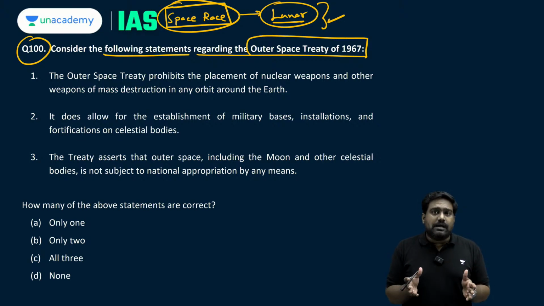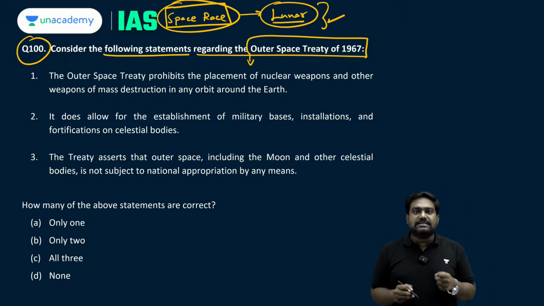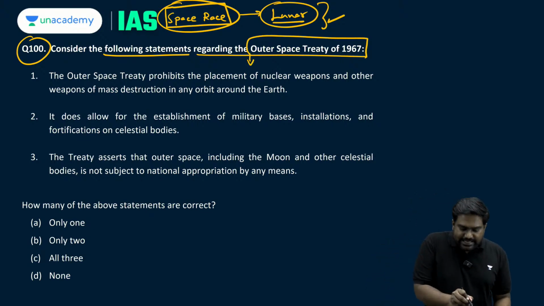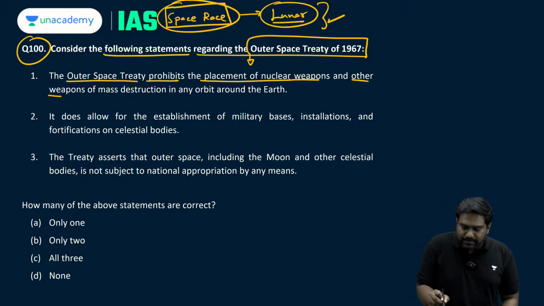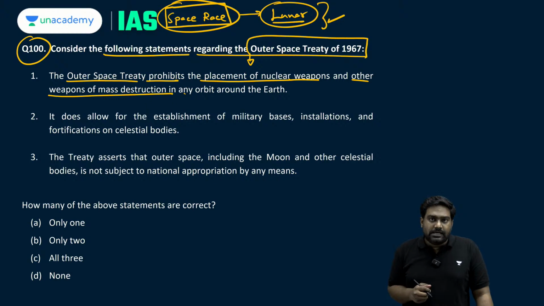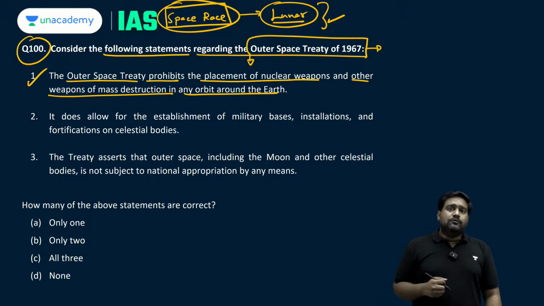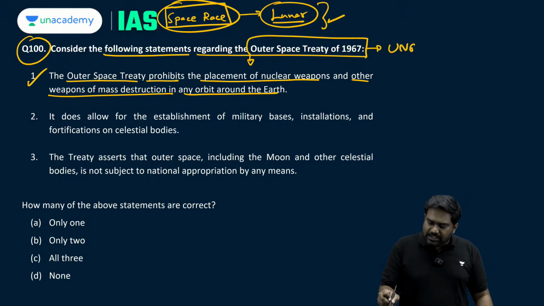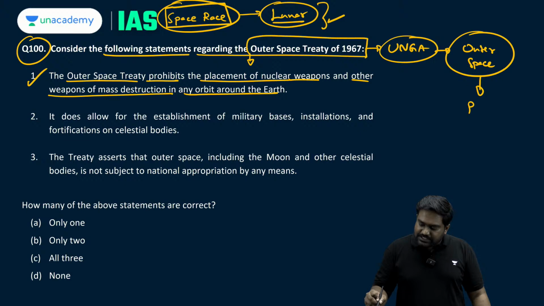So given these developments, it's very important to know the provisions of the Outer Space Treaty of 1967. Statement 1 says, the treaty prohibits the placement of nuclear weapons and other WMDs in any orbit around the Earth. This statement is absolutely correct. The Outer Space Treaty was brought out following a resolution adopted by the UN General Assembly to ensure that outer space is used only for peaceful purposes.